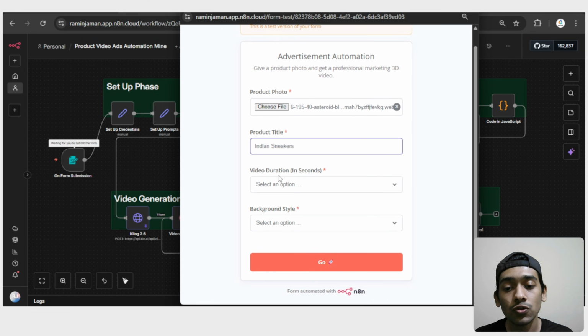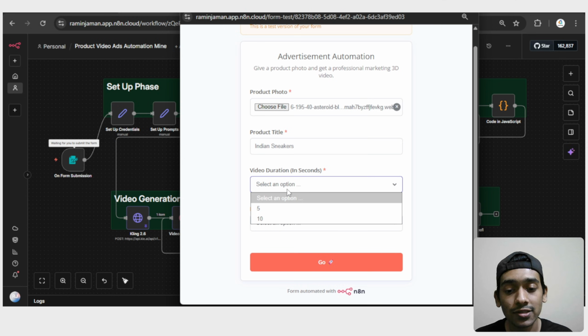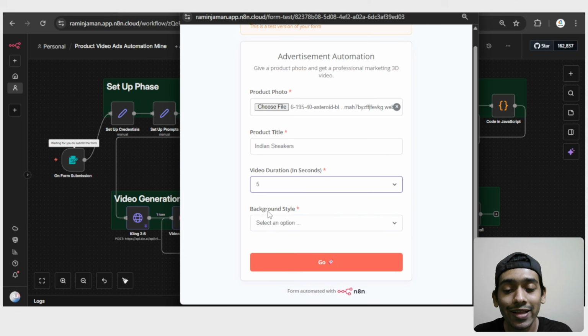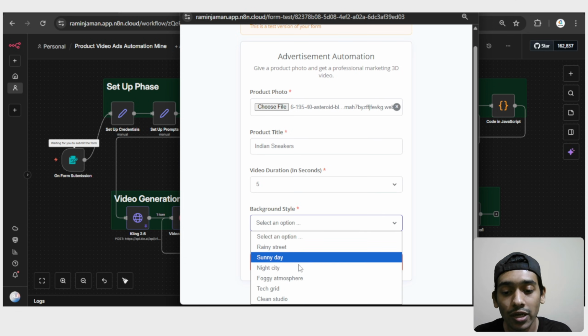And then I have to choose the video duration in seconds, and in this case I can go with 5 or 10. Kling 2.6 can generate a 5-second video or a 10-second video right now, but in future maybe it will generate videos longer than 10 seconds. So I'll go with a 5-second video, and then in the place of background style I can choose any kind of background style.